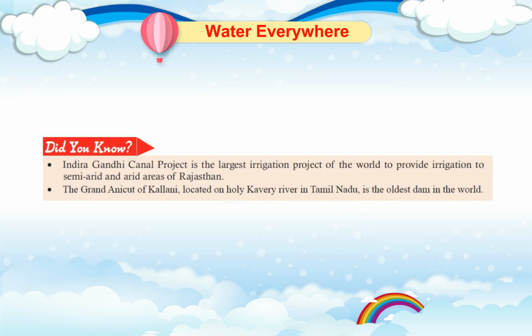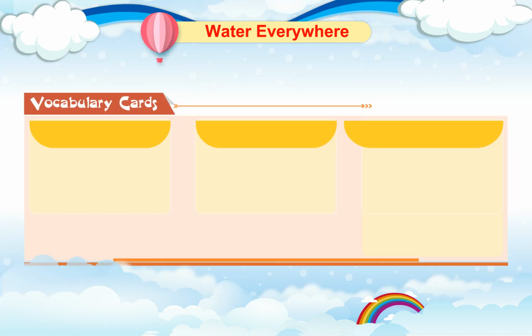Did you know Indira Gandhi Canal Project is the largest irrigation project of the world to provide irrigation to semi-arid and arid areas of Rajasthan. The Grand Anicut of Kallanai, located on Holy Kaveri River in Tamil Nadu, is the oldest dam in the world.